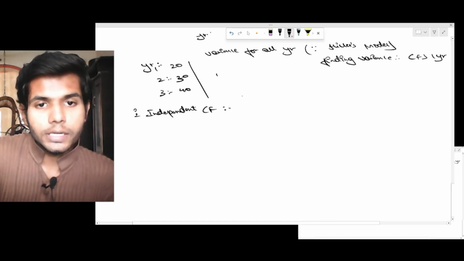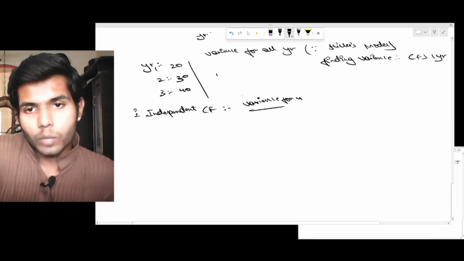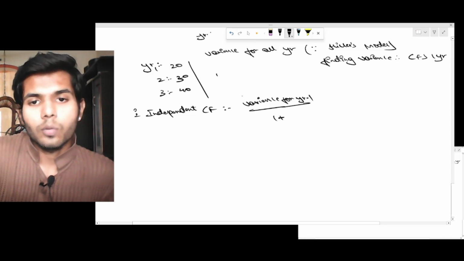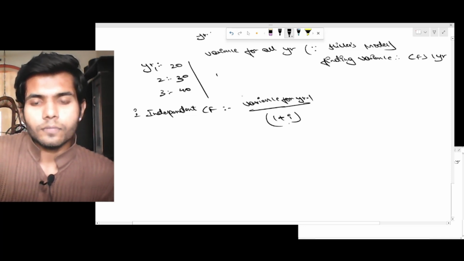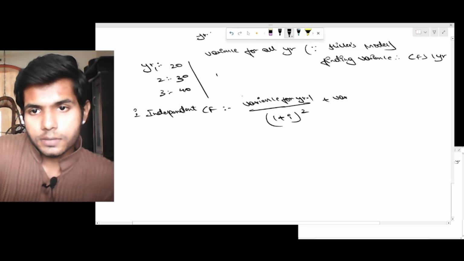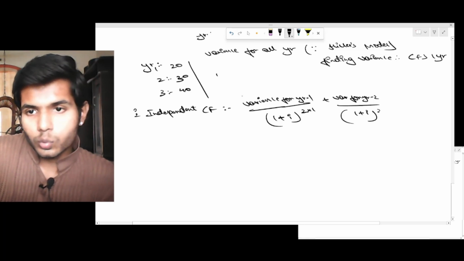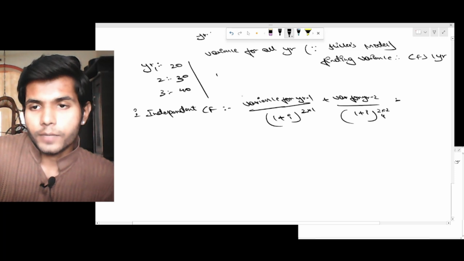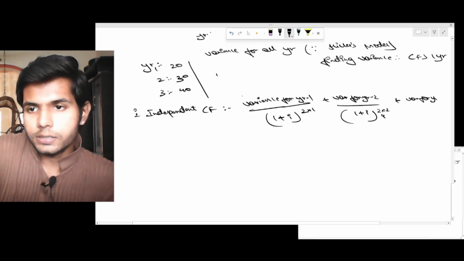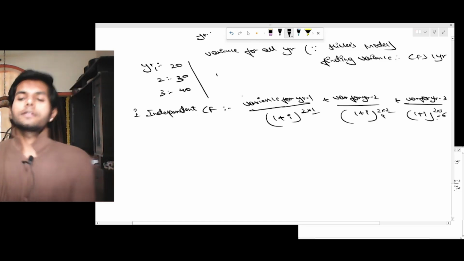So if the cash flows are fully independent, that would be variance for year 1 by (1 plus discount rate or interest rate) to the power 2, plus variance for year 2 by (1 plus interest rate) to the power 2 into 2, that is 4, plus variance for year 3 by (1 plus interest rate) to the power 2 into 3, that is 6.